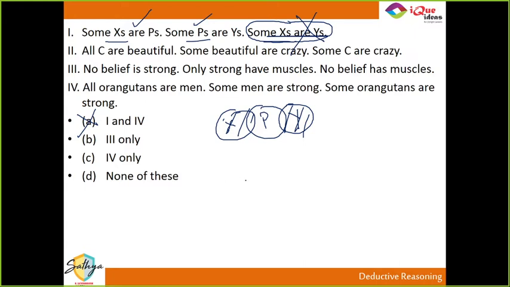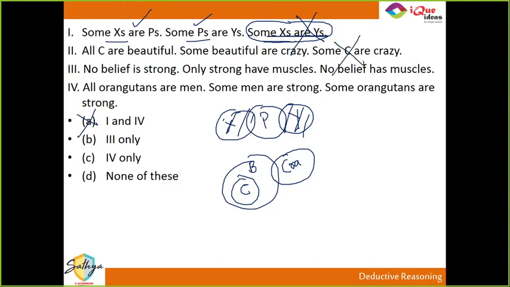Second, it says all. Now C is not in option 1 or any of the options, but let's still make it for the sake of it. It says all C are beautiful and some beautiful are crazy. Can I conclude some C are crazy? If this is the diagram I make, then it is not necessary that some C are crazy. So 2 also is gone from my options.